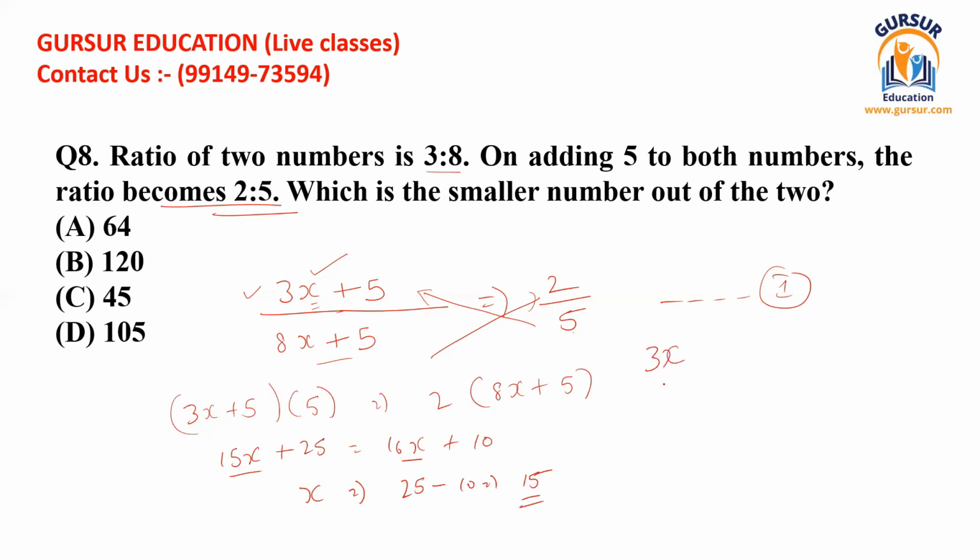I have already told you that the first number is 3x and the second number is 8x. We have already found the value of variable x, so you can write 3 multiplied by 15 and 8 multiplied by 15. In this way, you can find the value of the original numbers. The first original number was 45, and if I multiply 8 by 15, I get 120. We have been asked in the question which is the smaller number out of the two. This is 45. So 45 should be our right answer, and this has been given in option C. In this way, you can solve these kinds of questions.